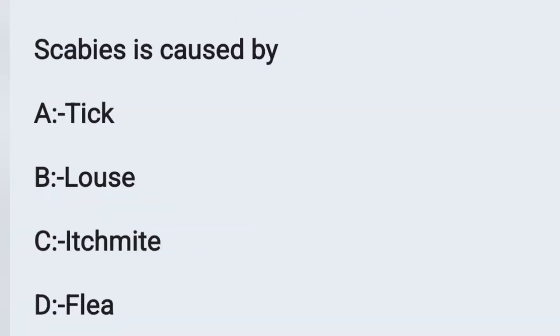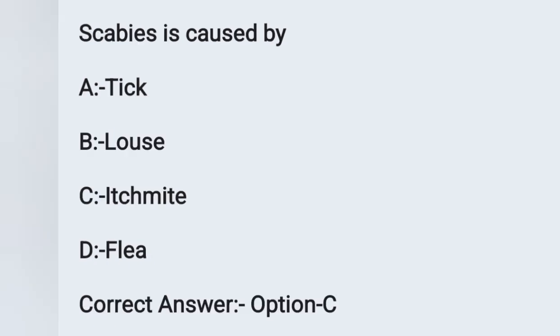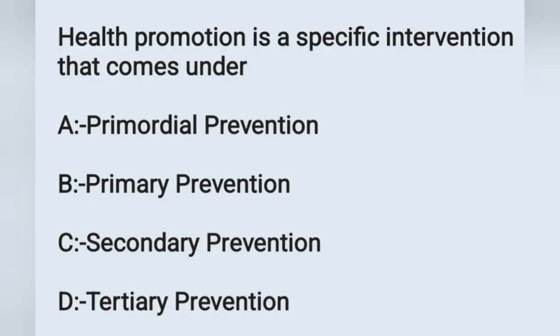And the next question. Scabies is caused by. Option A, tick. Option B, louse. Option C, itch mite. Option D, flea. Scabies is caused by the itch mite. Option C is the correct answer. Move on to the next question.